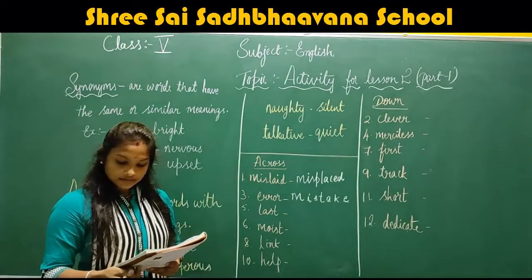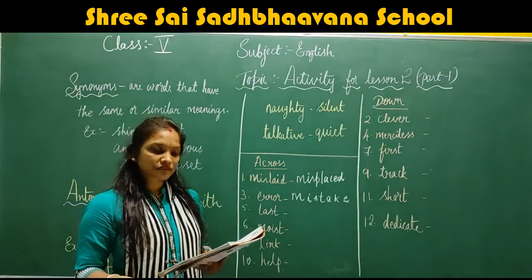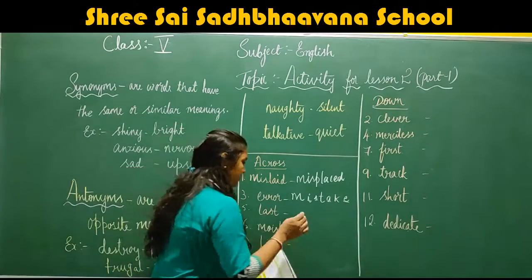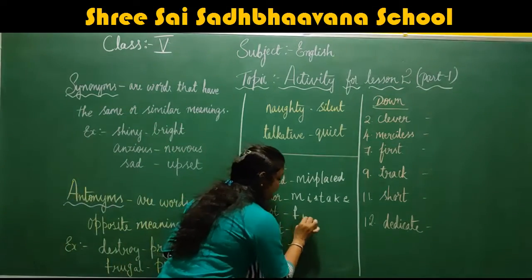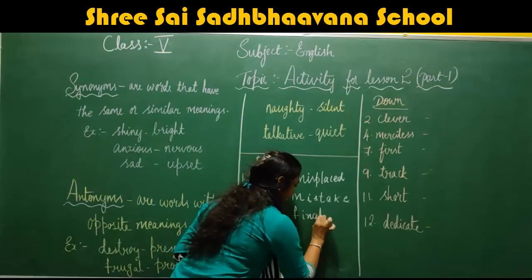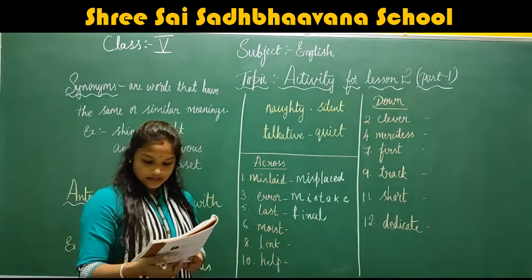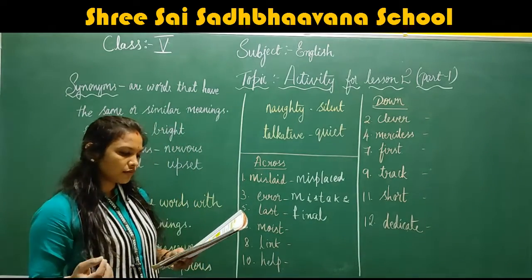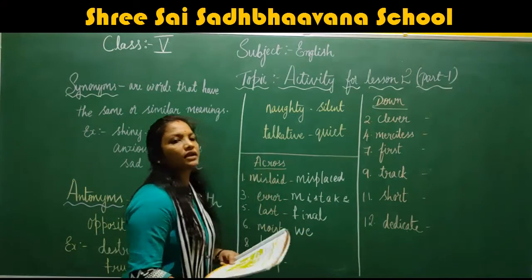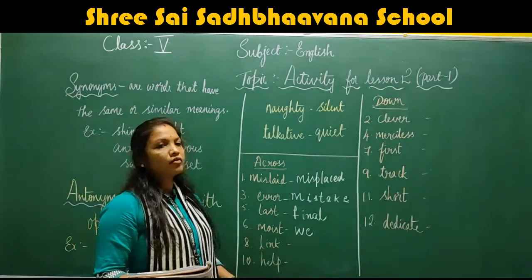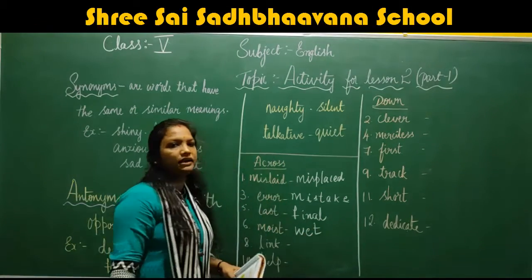Okay, now fifth one, last. What is the other word for last? They have given here F. Last means final. Final. You have to fill in the empty box. Now sixth, moist. What clue have they given? They have given W and T. What would be the word for moist? Moist means wet. W-E-T, wet.